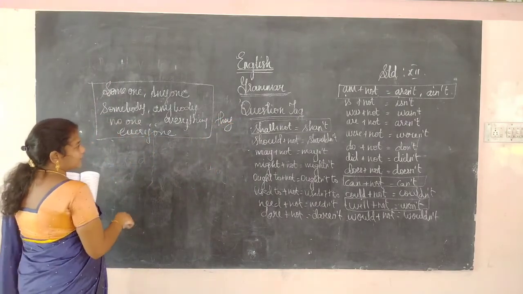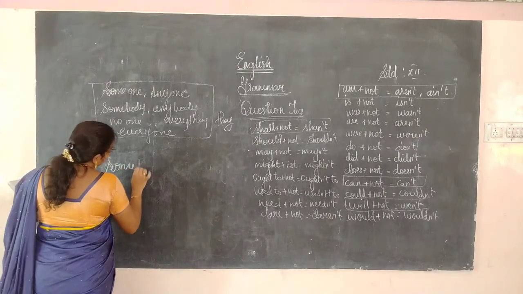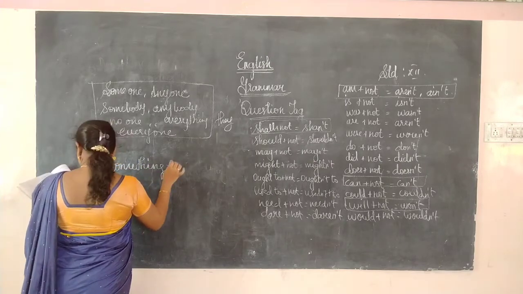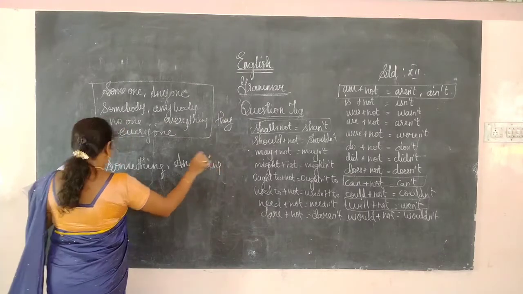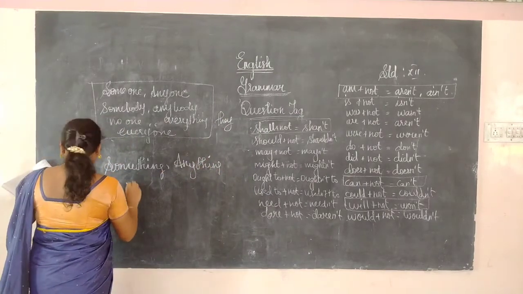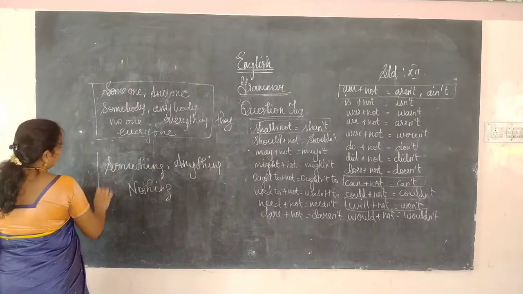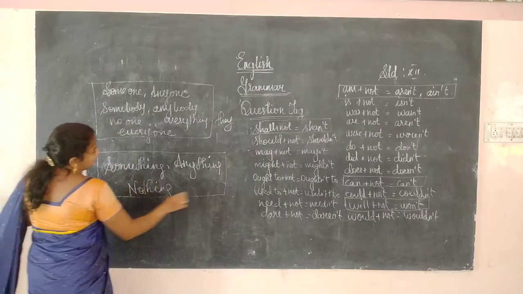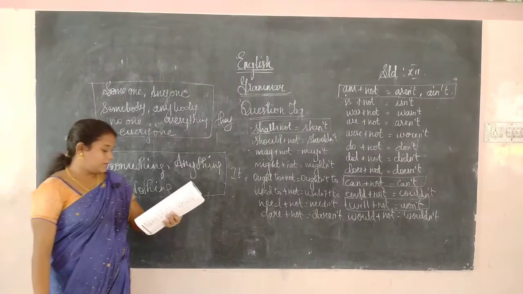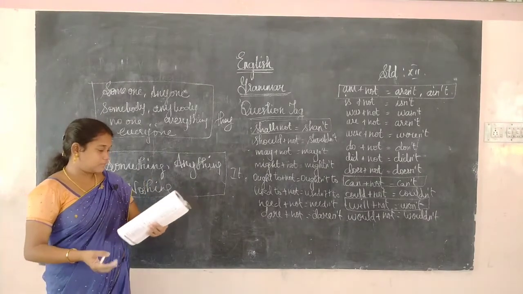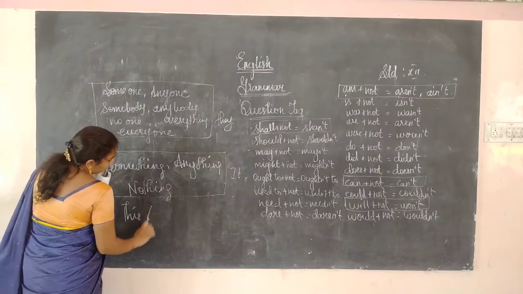In the opposite, we will use something, anything, or nothing. Something, anything, nothing. For these three cases, we will use the pronoun it. We have to remember that. Next, this or that. Even for this or that we will use it.